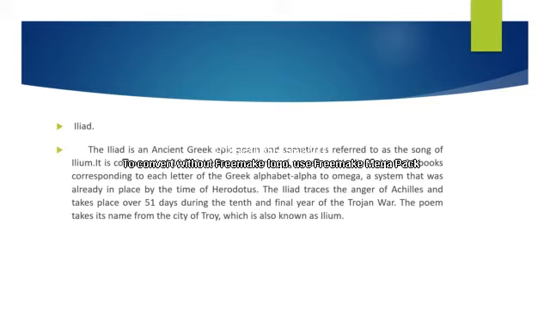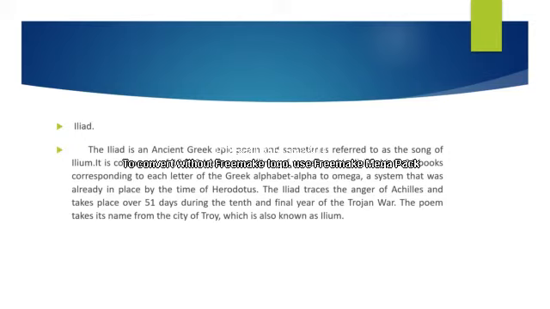This particular epic poem is divided into 24 books corresponding to each letter of the Greek alphabet, from alpha to omega. That is like the English alphabet A to Z, a system that was already in place by the time of Herodotus.